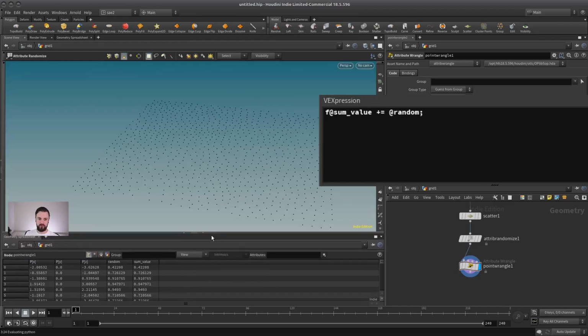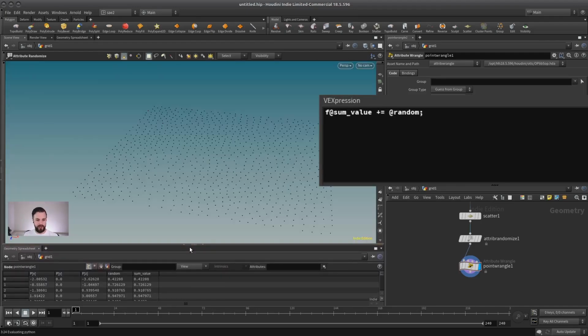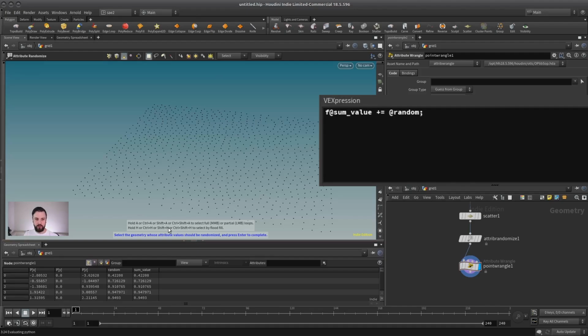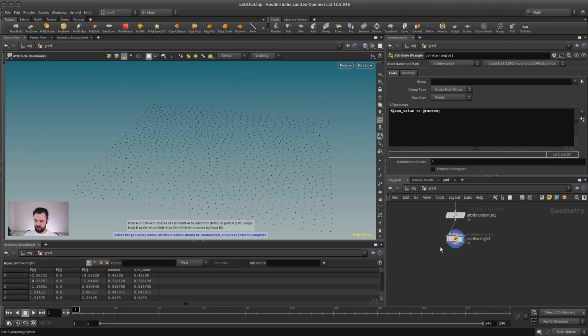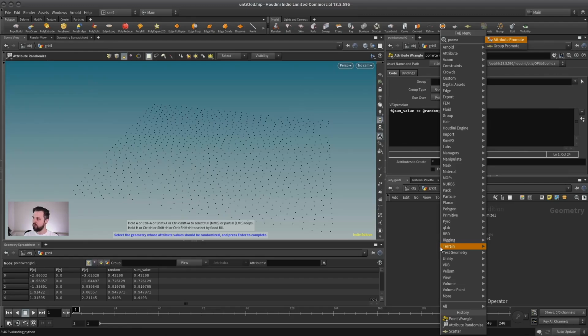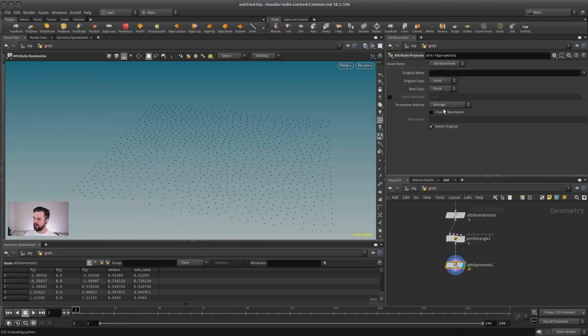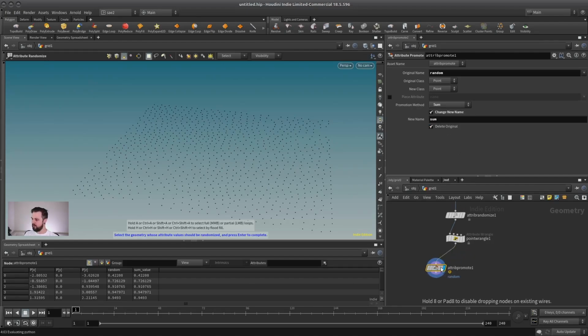Whenever we want to calculate something that involves other points, we can't directly use that. For this, we would probably do something like this. We use an attribute promote, and this allows us then to take the random attribute, and let's say we create a sum of all this and create a new attribute out of this, and we call it sum. And here, what comes out of this, and it doesn't work, why not?